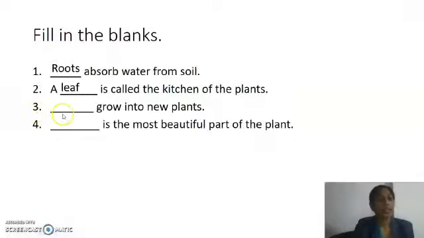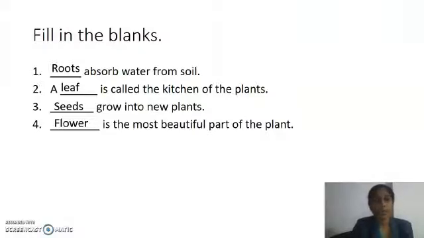Third one, dash grow into new plants, and the answer is seeds. Seeds grow into new plants. Next one, dash is the most beautiful part of the plant, and the answer is flower. Flower is the most beautiful part of the plant.